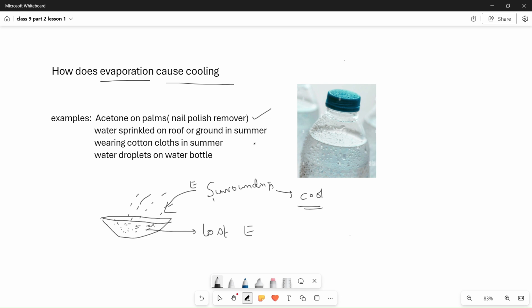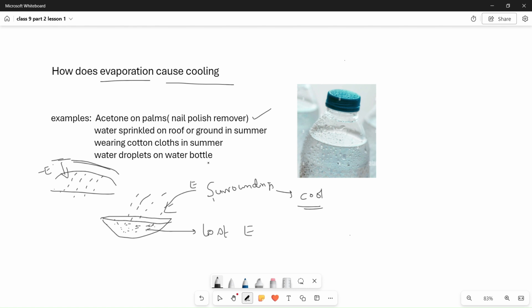Another one, water sprinkled on roof or ground. In hot summers, water is usually sprinkled on the ground, then the water evaporates. Whenever the water evaporates, it loses some energy, so it absorbs energy from the surroundings. So automatically the surroundings, by losing energy, feel a cooling effect.